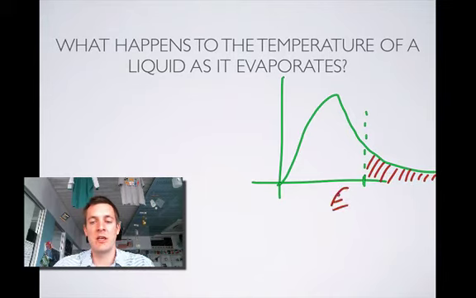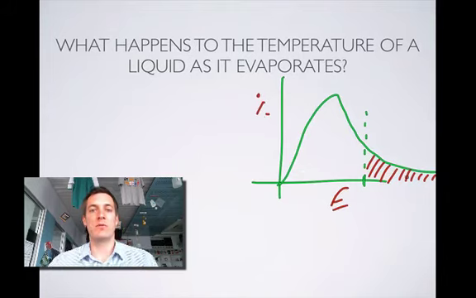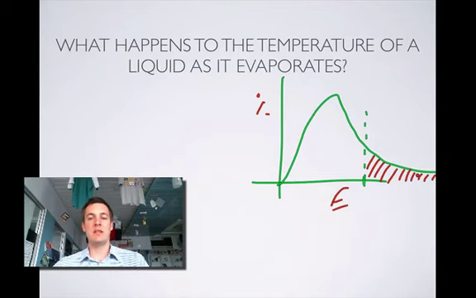Again, energy is here and percentage of particles is up there. So this is the total number of particles that can evaporate, and we can see that although most of them don't have that energy, and in fact on average they don't have that energy, some do, and so some will evaporate. On to this specific question, what happens to the temperature of a liquid as it evaporates?